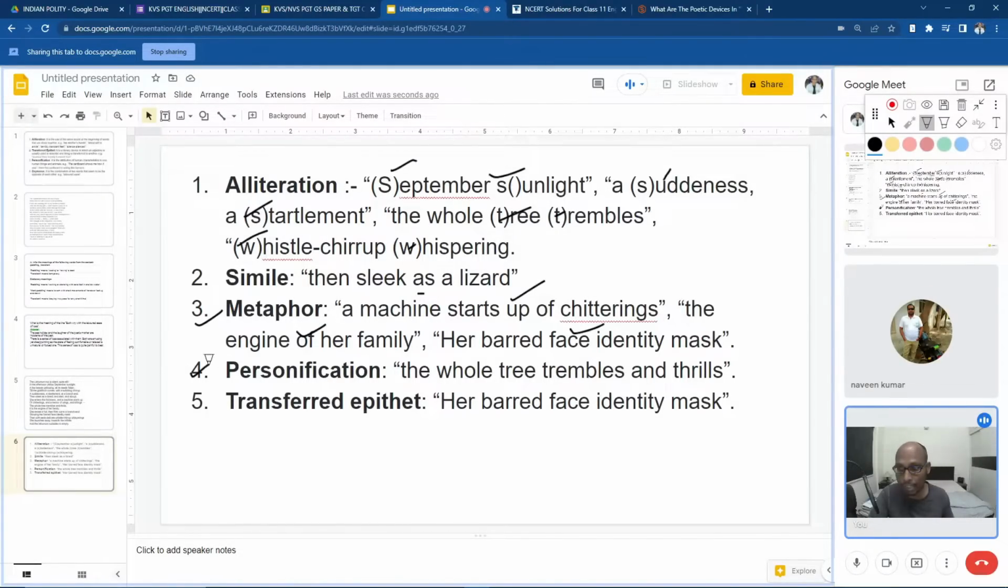Then another figure of speech is personification. The whole tree trembles and thrills like a human being. So this is personification. And again here we have transferred epithet. Her barred face identity mask is used here as a transferred epithet. So quickly go through this information, sir. It's an illustration.